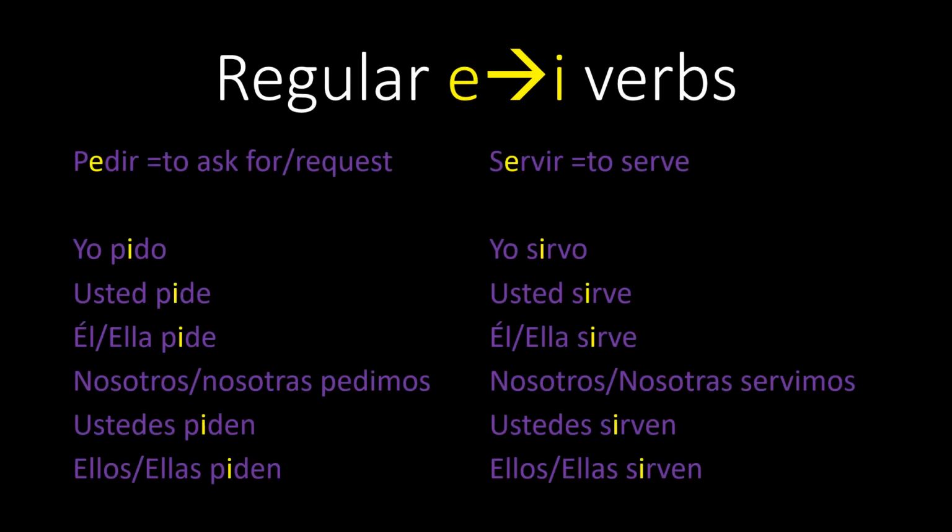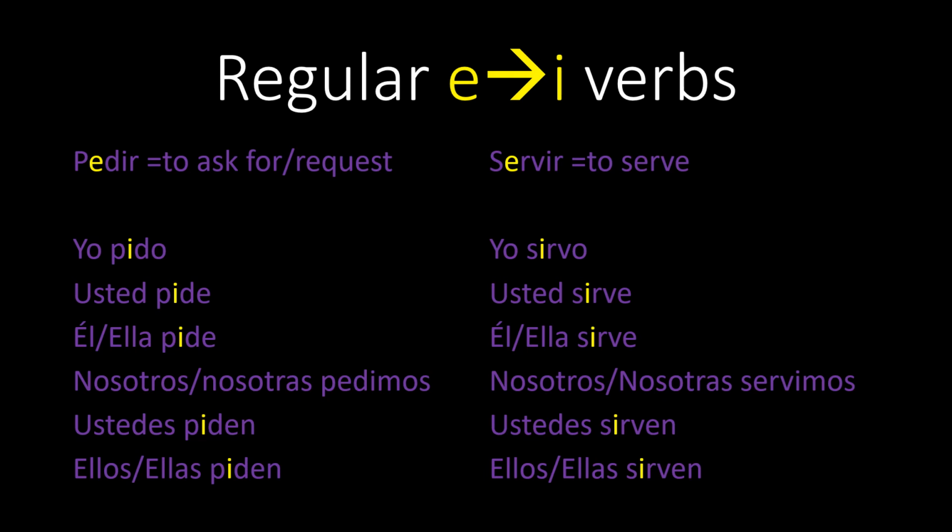And then we have another group of stem change verbs. These ones change from an E to an I. Take a look at the verb pedir. All of the forms are going to change from E to I, except for the nosotros, nosotras forms. Yo pido, usted pide, él pide, ella pide. Nosotros pedimos, nosotras pedimos, ustedes piden, ellos piden, ellas piden.